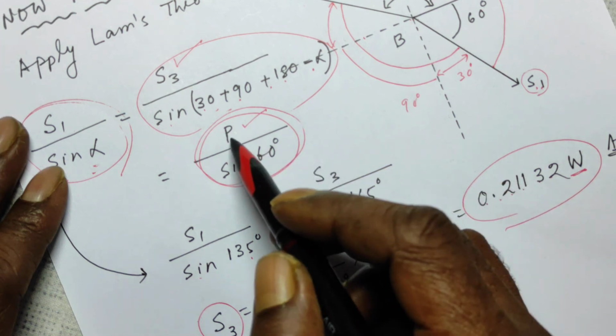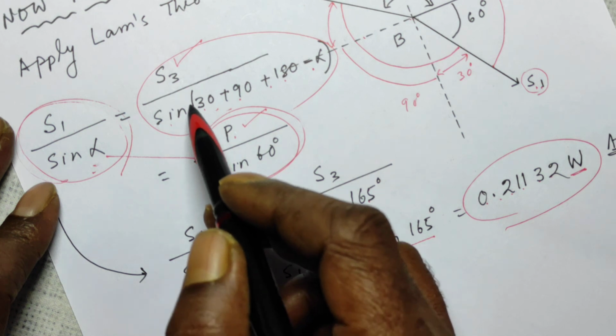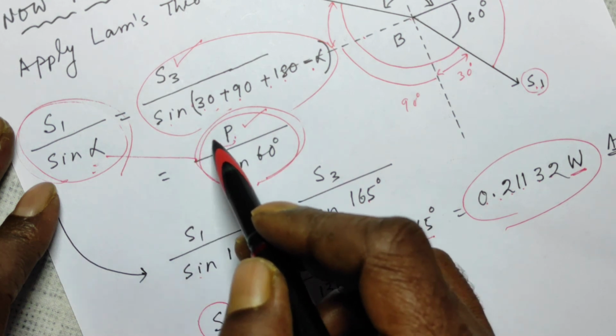If it was required to find P, then you can consider this with this or this with this and cross multiply to find out P.